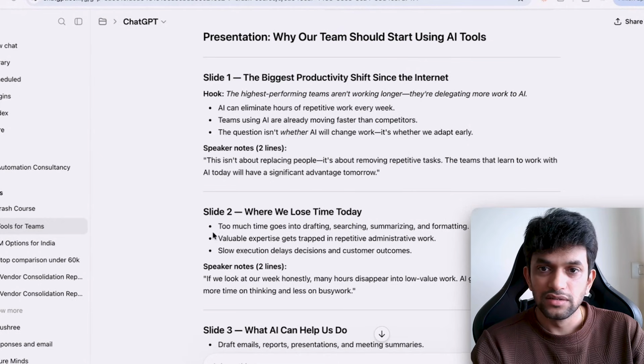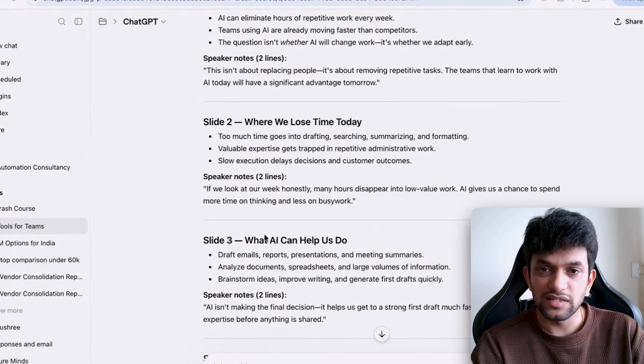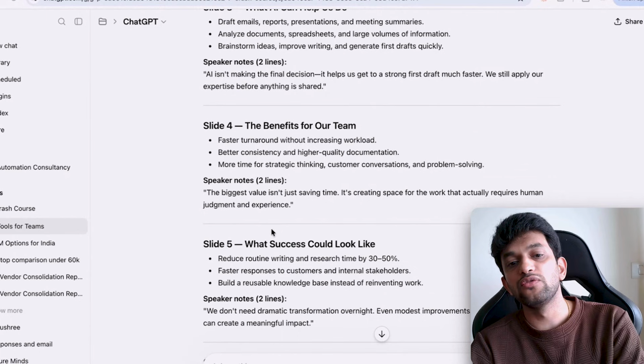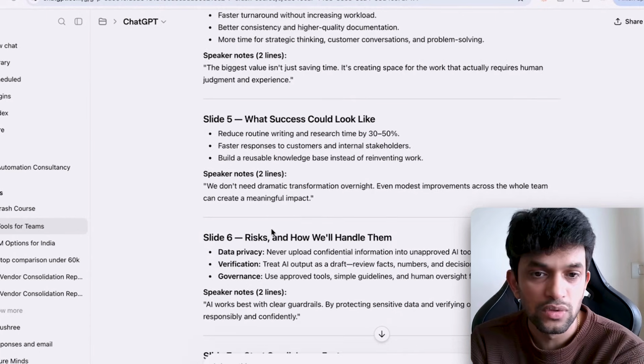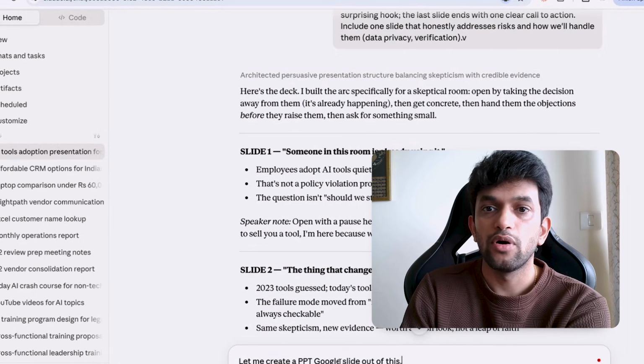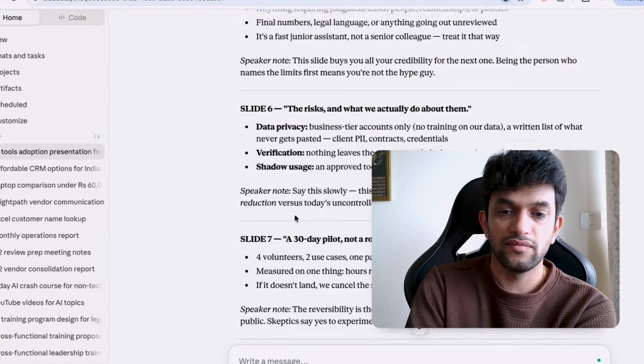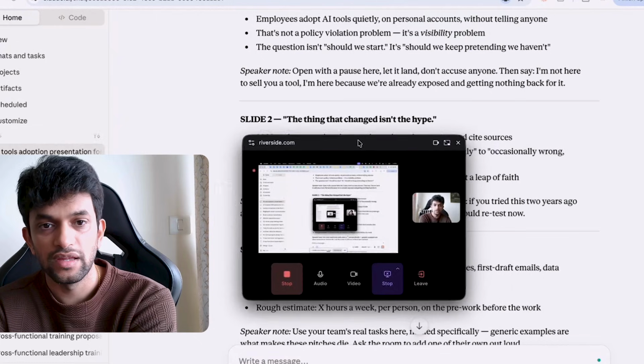See this. The biggest productivity shift since the internet is here. Where we lose time today, what AI can help us do, the benefit to our team, what success could look like, risk. Let's run. Okay. Help me create a PPT, Google Slides out of this content. Prompt in this thing. Let us see. Let us read it also.